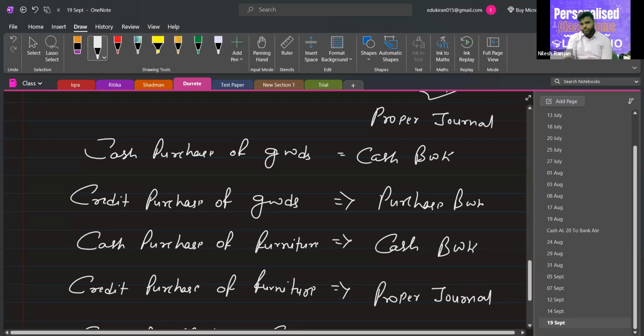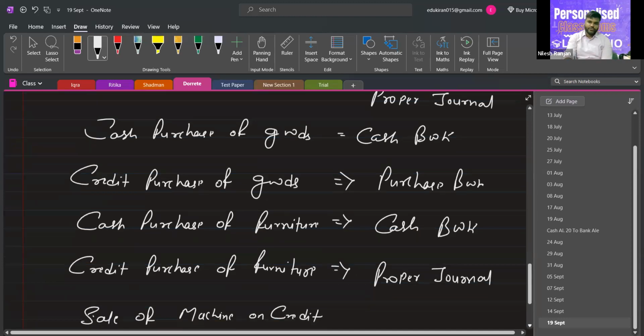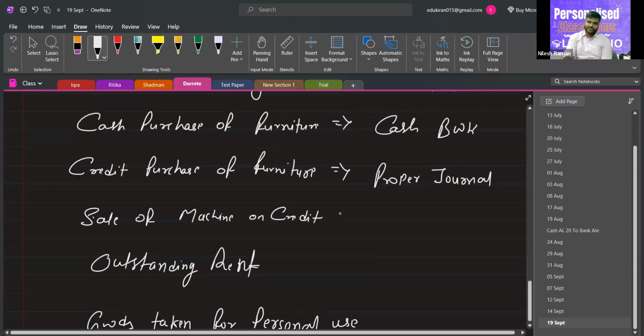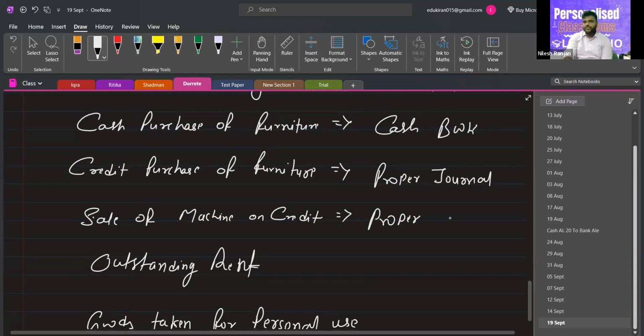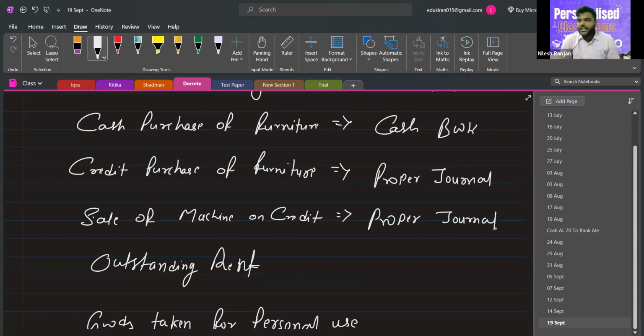And you told me that it is going to purchase. So that answer is incorrect. Do you have a question in mind, that why? Because it's furniture, and the next transaction is machine, which is not goods for us.